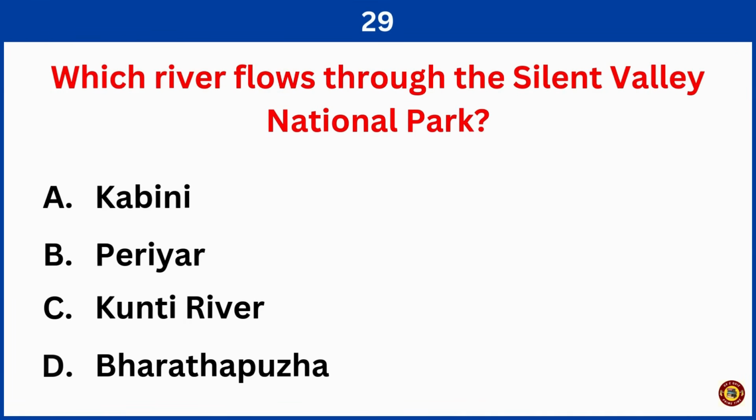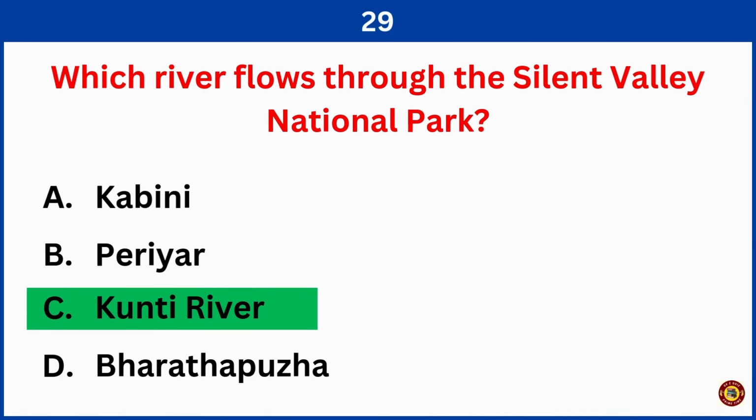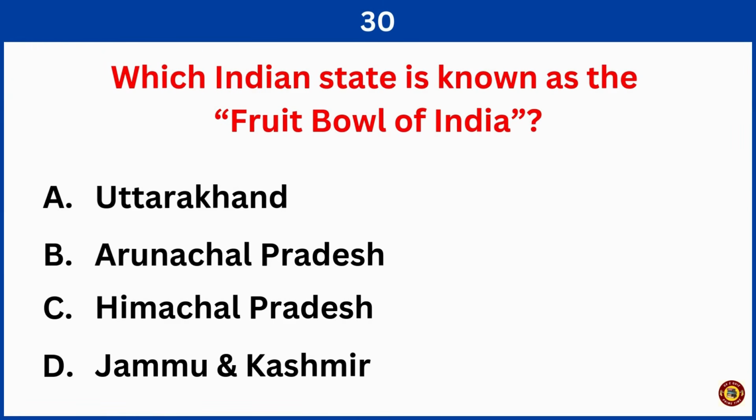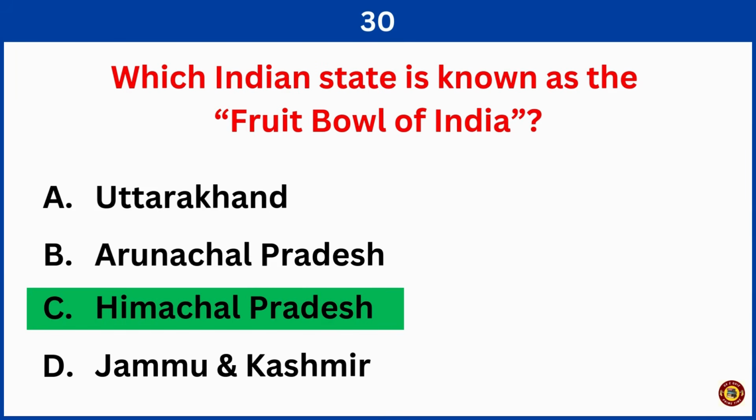Which river flows through the Silent Valley National Park? Correct answer is option C, Kunti River. Which Indian state is known as the fruit bowl of India? Right answer is option C, Himachal Pradesh.